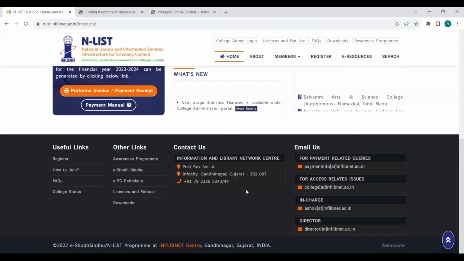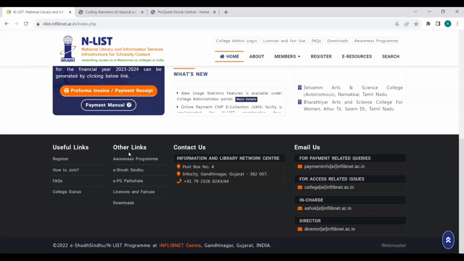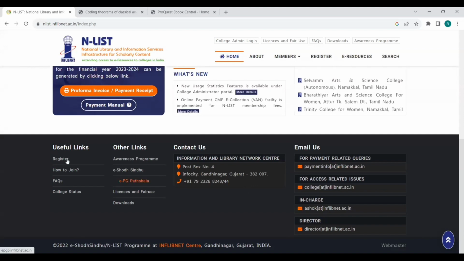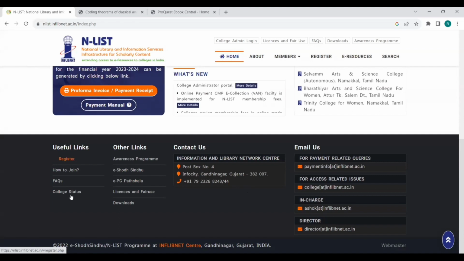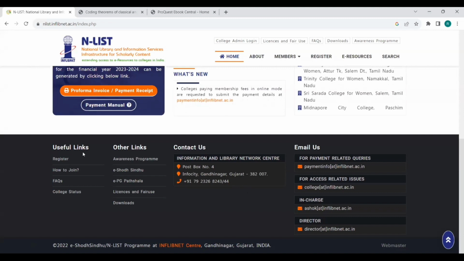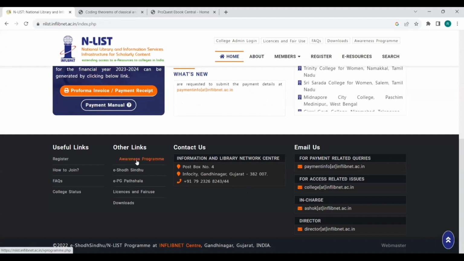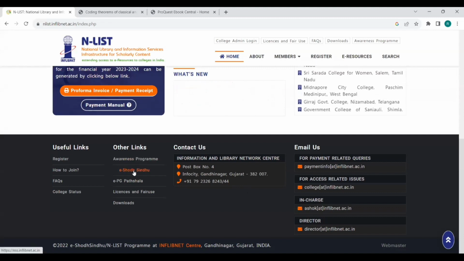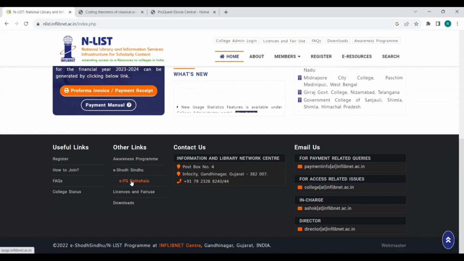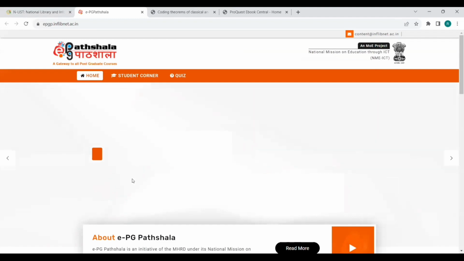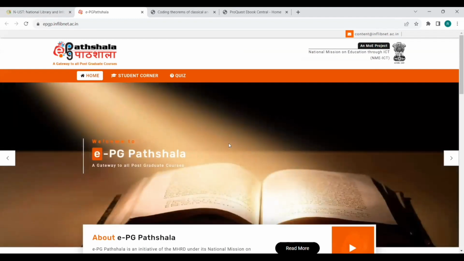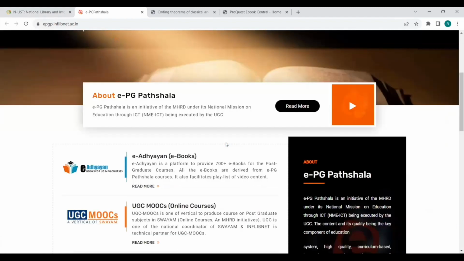I want to clear one more point here. You have the register, useful links, how to join, and FAQ tabs or menu shown at the top of the page. The other links I have told you about are the awareness program, the e-ShodhSindhu consortium, and EPG Pathshala. If you aren't aware of that, kindly know about it. This is also an initiative by UGC and the MHRD.